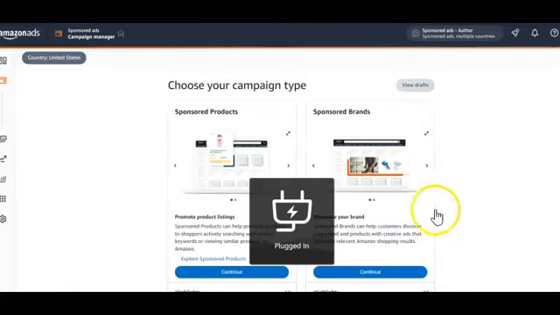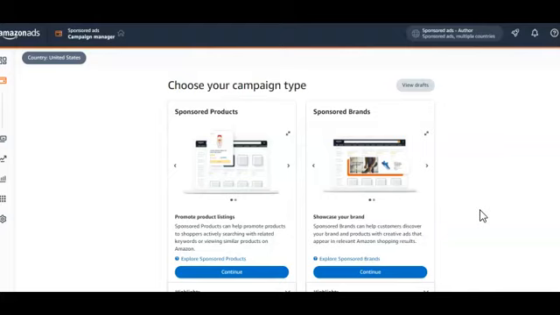And this is what happens. It's going to bring us to a place where we'll now start creating our campaign. So for you, you're always going to click create sponsored ads. So ignore the sponsored brand. You don't have multiple books. This is for those that have multiple books and they want to create a brand for that. Personally, I'm not doing this yet, but I'm also going to take advantage of it. I've been procrastinating on this because I have multiple books. At least I should be taking advantage of this sponsored brand. But for now, you're just going to stick with sponsored products.